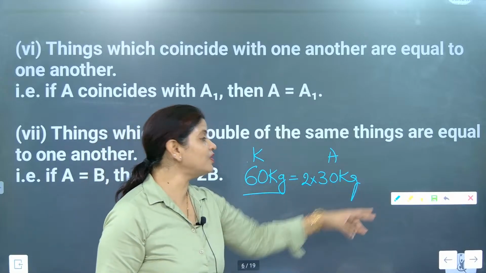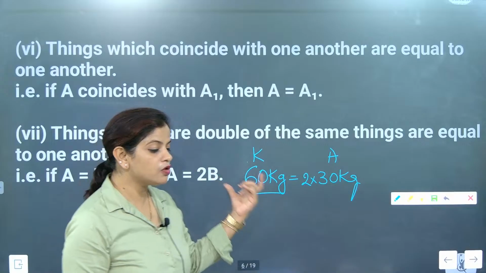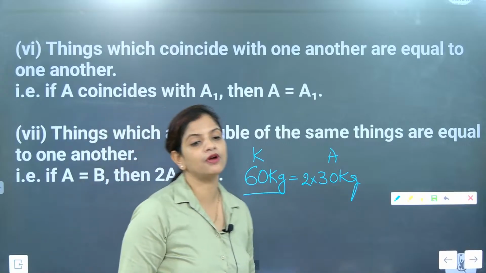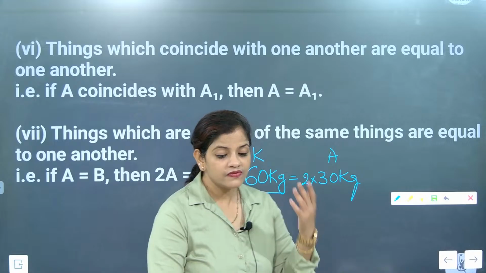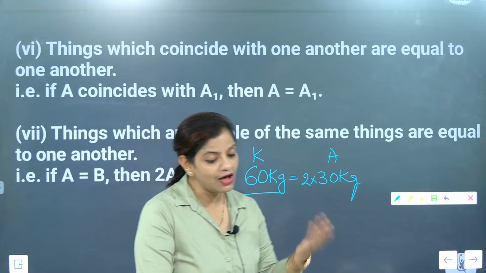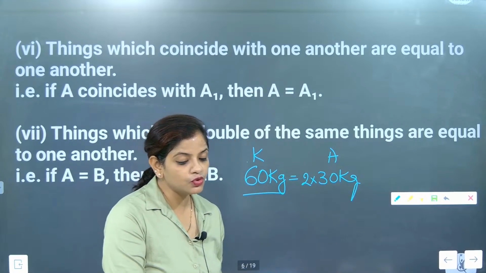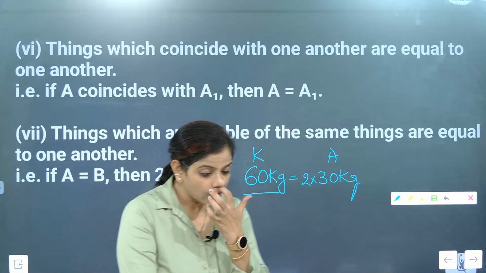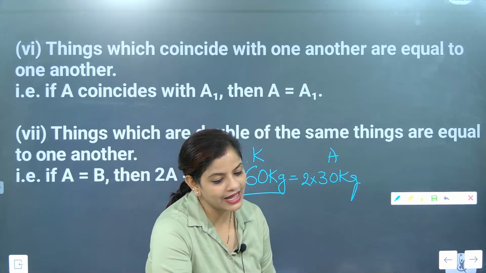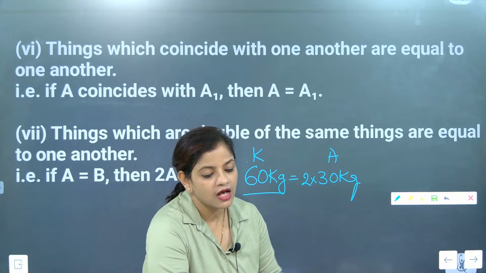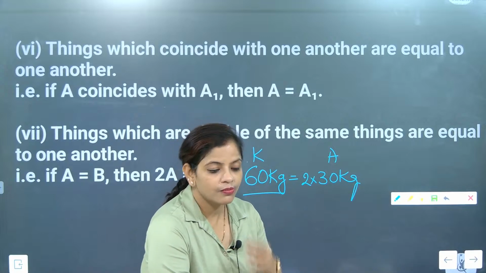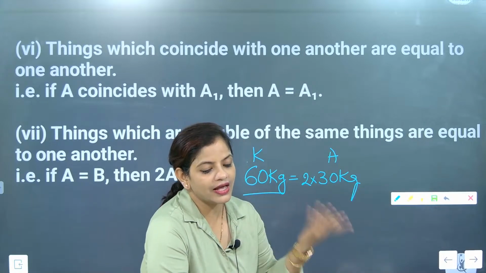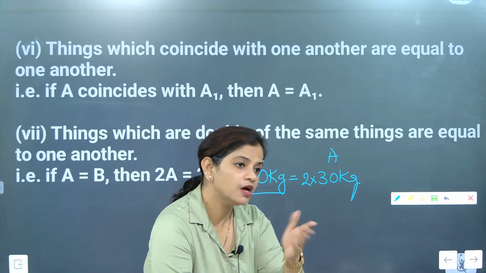So the moment you multiply 2 on Amrish, Khushbu aunty's weight will become equal to Amrish's weight. If somebody says Santoshi is half of Khushbu aunty, then when we write it like this, what do we write? Santoshi is equal to Khushbu aunty divided by 2. Because you are lesser, I also have to reduce by 2.